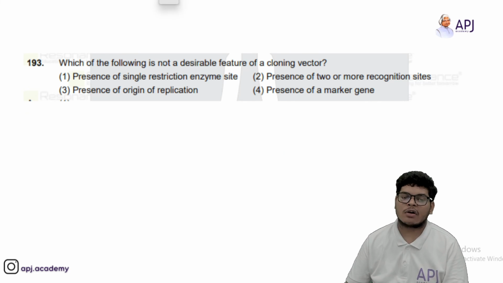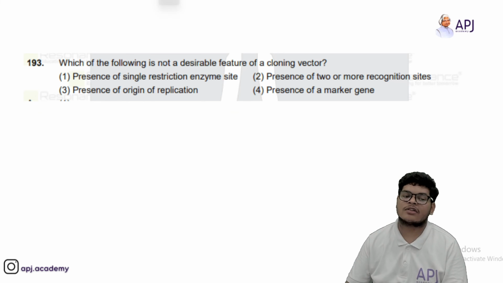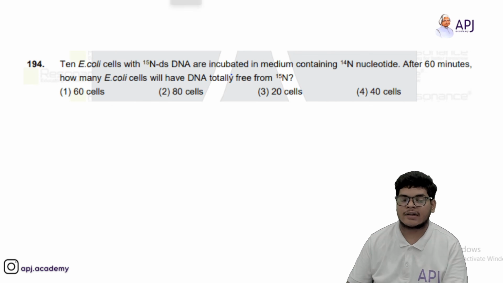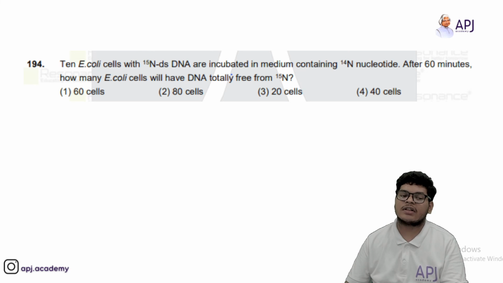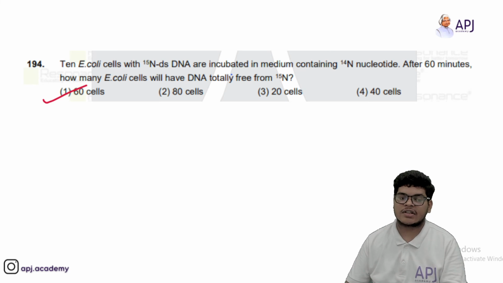Which of the following is not a desirable feature of cloning vector? So for desirable feature, presence of single restriction enzyme site is desired, so its absence is not desirable. Okay. So A option is correct. 10 E. coli cells with 15N DNA are incubated in medium containing 14N nucleotide. After 60 minutes, how many E. coli cells will have DNA totally free from 15N? So it will be 60 cells.